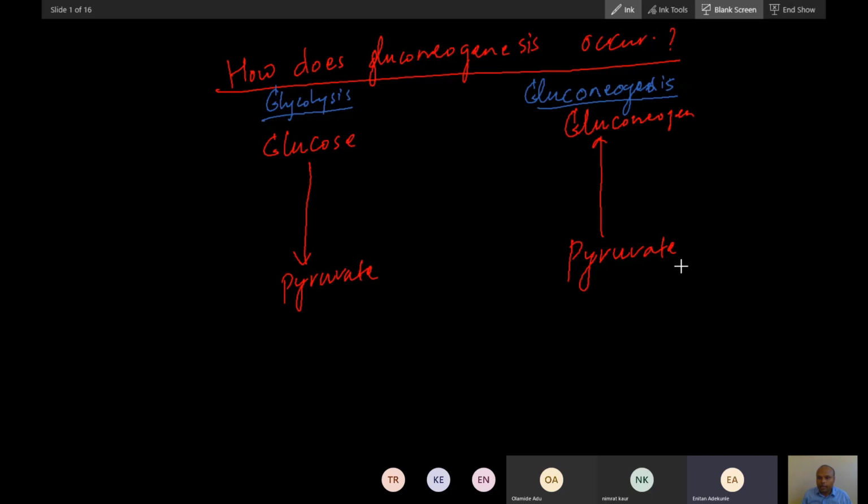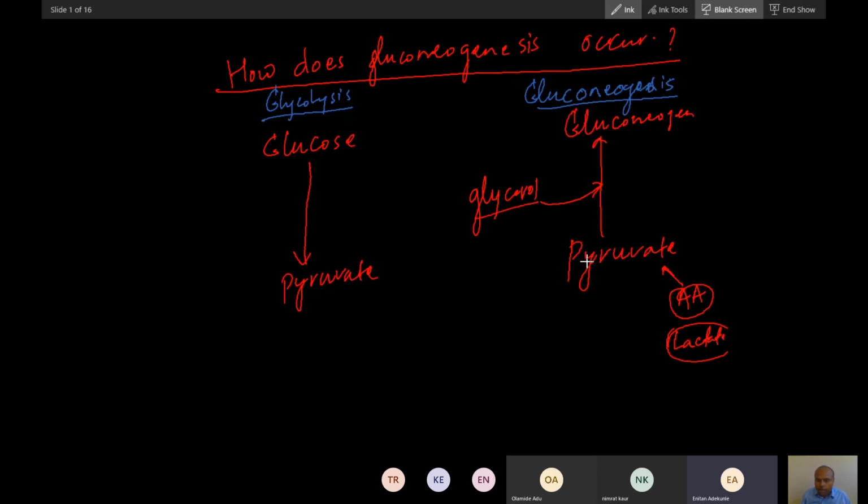This pyruvate can come from amino acids. It can come from lactate. Glycerol can join the pathway in between. So this is how gluconeogenesis will happen.